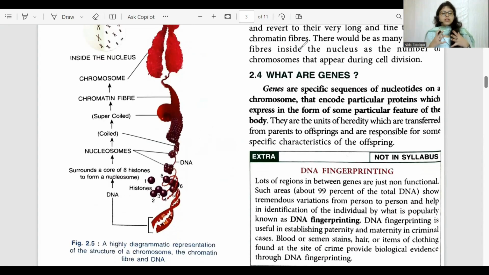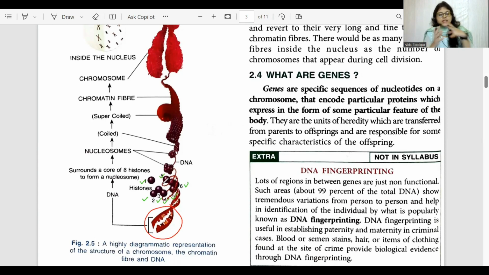So now let us look at how the DNA is arranged around histone proteins and how it is coiled and supercoiled in order to form chromosomes. So we are having DNA over here. Okay. Then there are 8 histone proteins, as you all can observe, it is numbered also, around which the DNA is getting coiled.